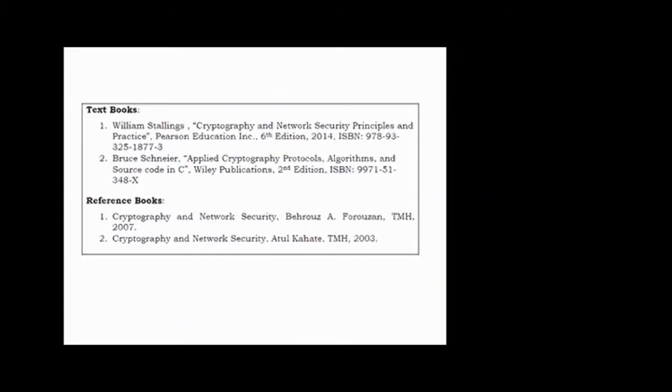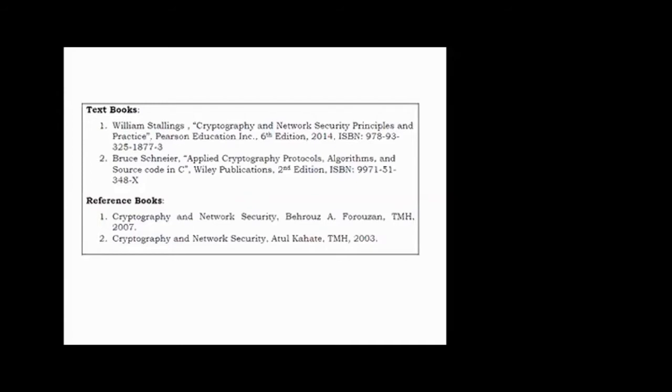So these are the main textbooks actually. William Stallings, Cryptography and Network Security Principles and Practices. Basically, this book covers most of the modules. And Applied Cryptography Protocols, Algorithms and Source Code in C by Bruce Schneier. This is also a very good book. Both are very good actually. And in the second book, the author has written the description about the topics as if he is speaking.